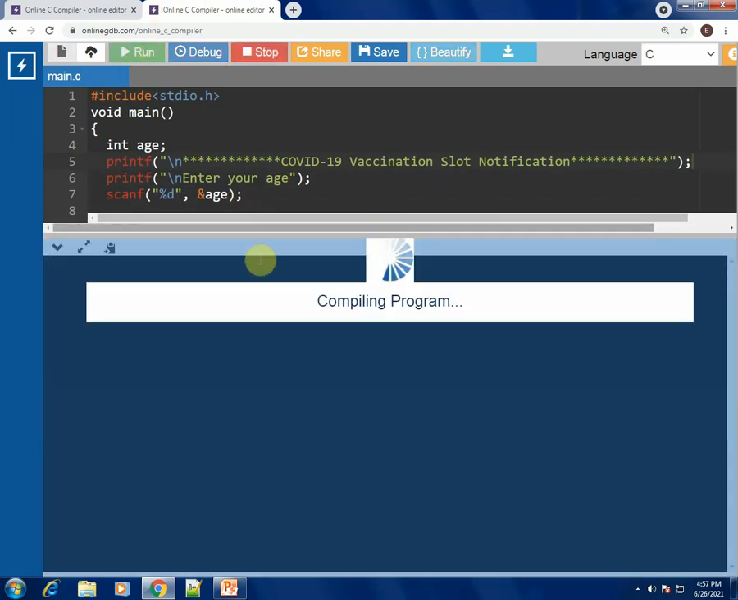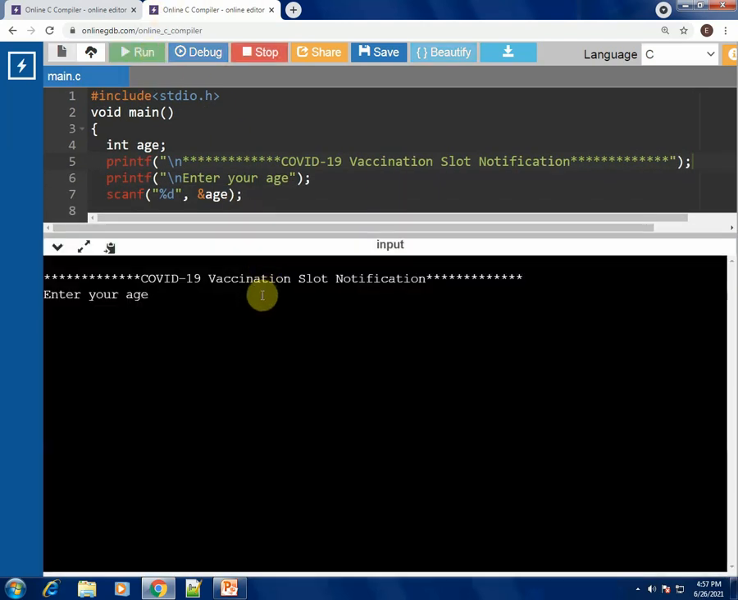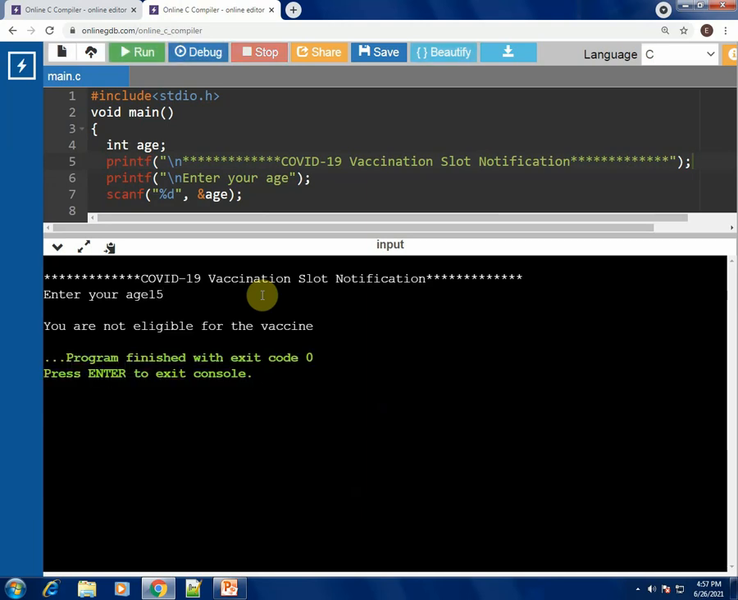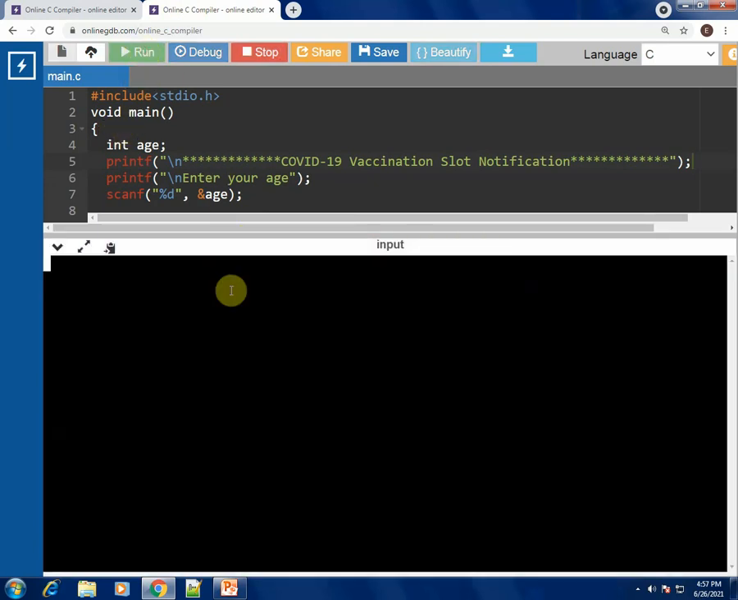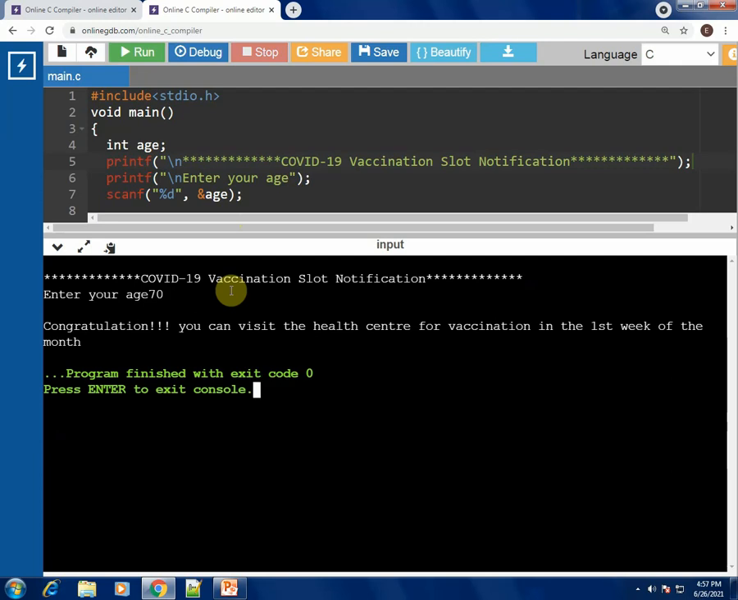Let us run it once again and see. What if we enter the age as 15? Perfect, the message says you are not eligible for the vaccine. Let us try it for another case. Let us say the person is above 60, say 70 years old. Congratulations, you can visit the health center for vaccination in the first week of the month. Great.